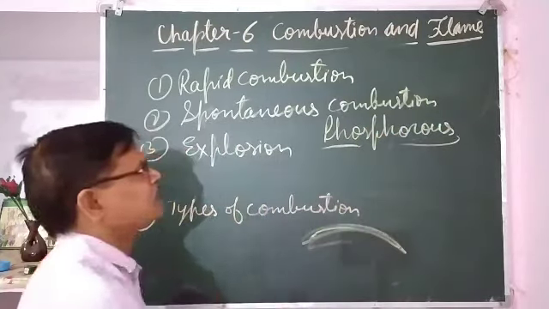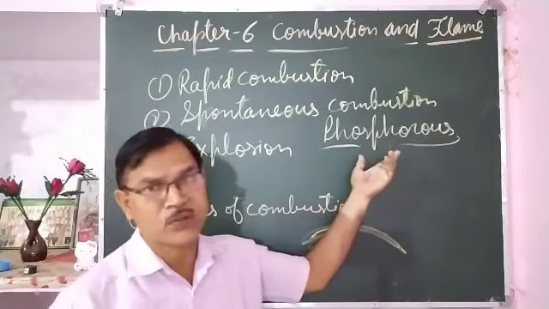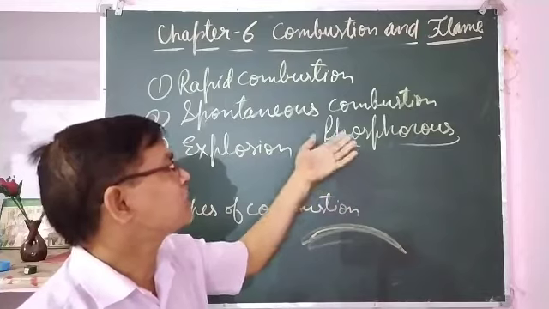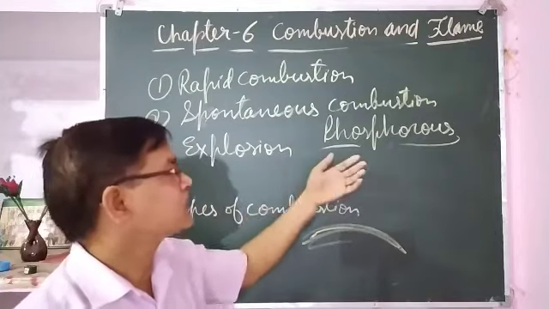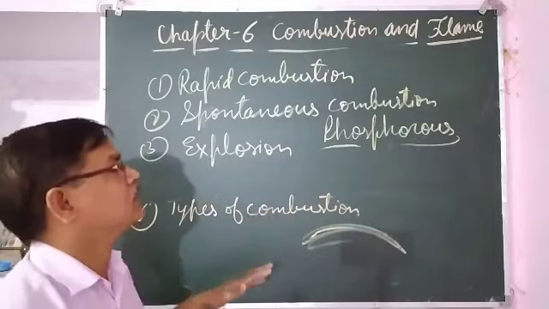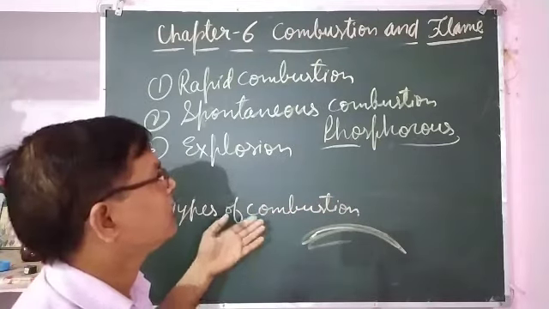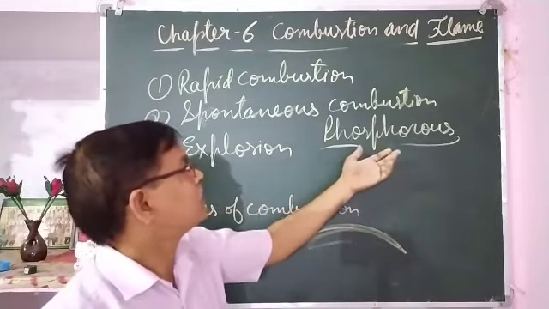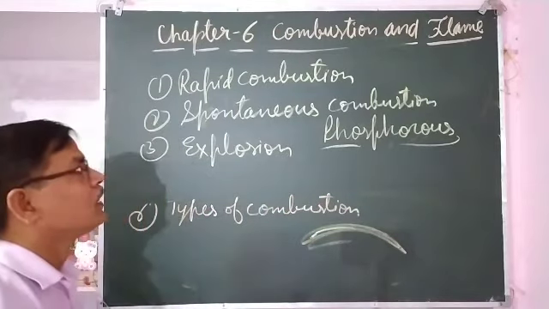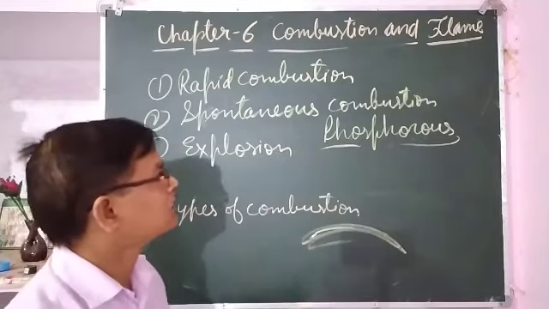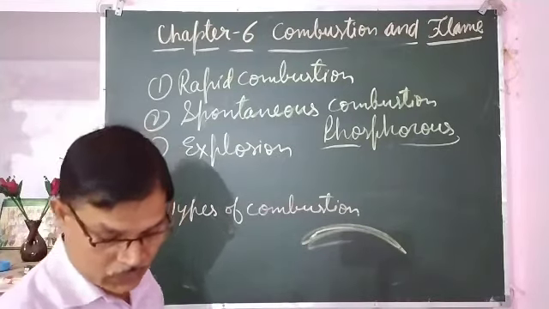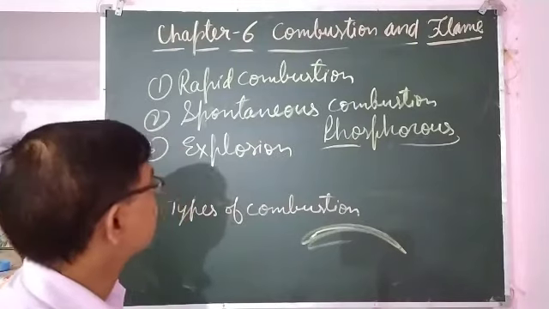The ignition temperature of phosphorus is below room temperature, so at room temperature it starts to burn. That's why it is kept in water, so that it may not come in contact with oxygen and may not burn. So that is spontaneous combustion.